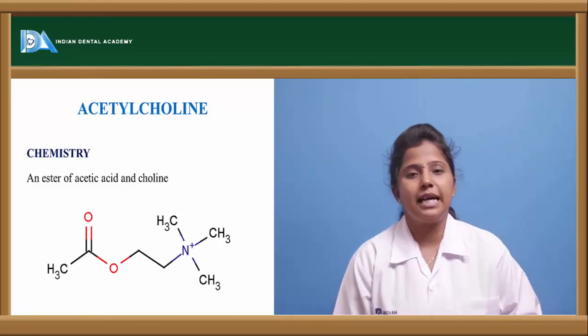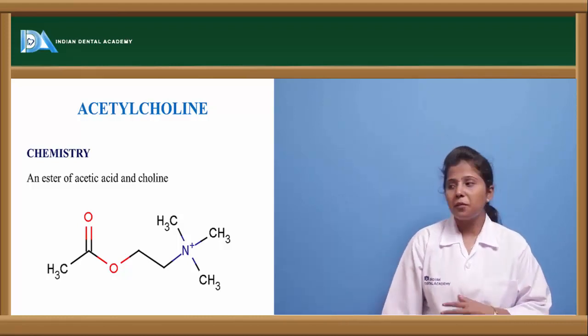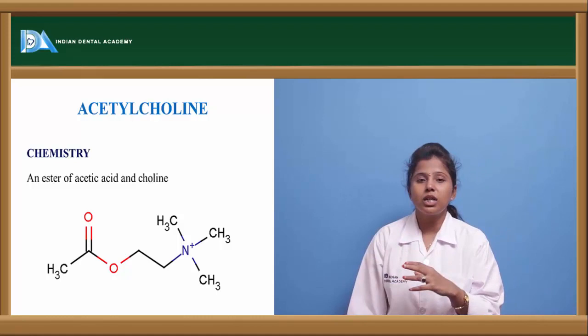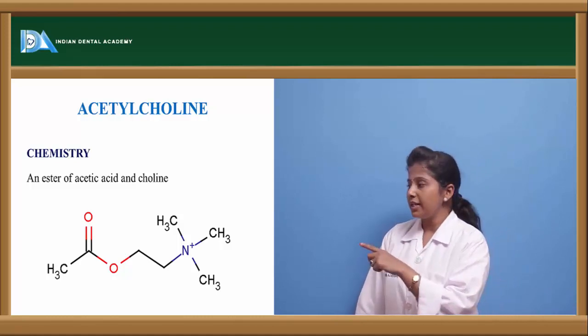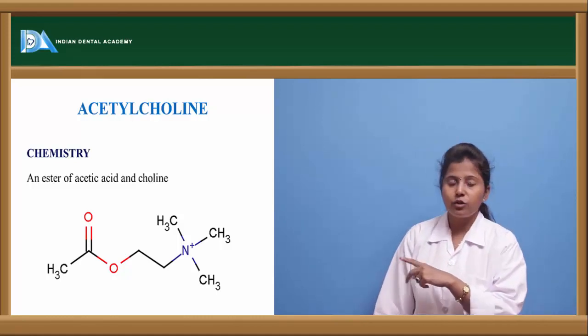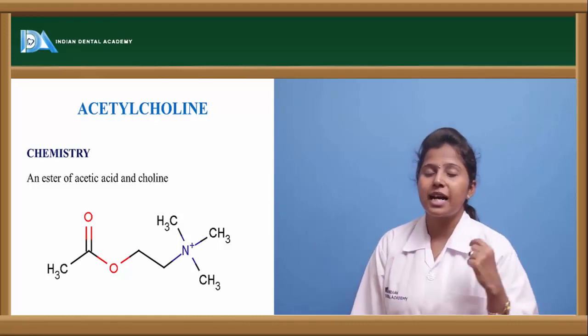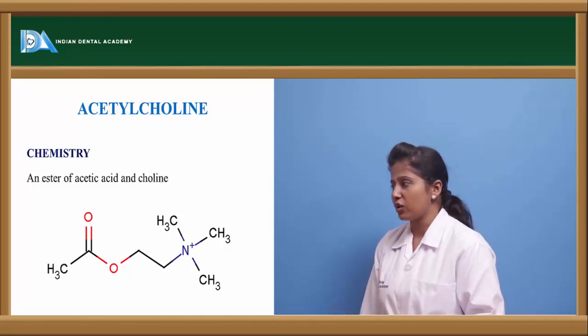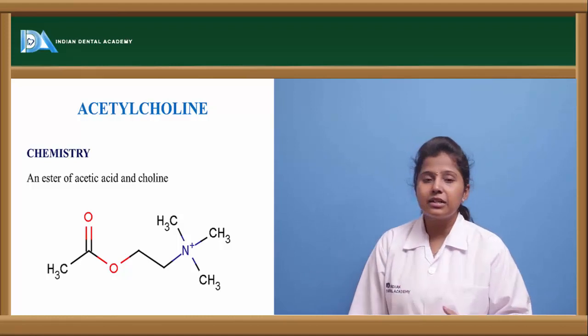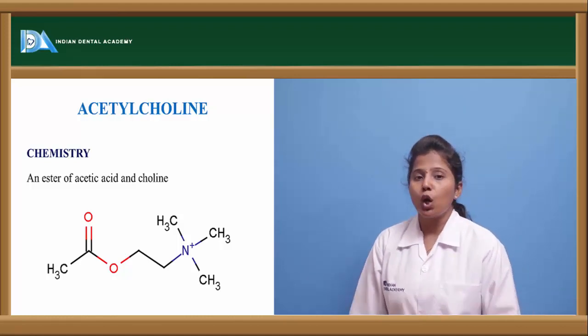Let us see about acetylcholine. Acetylcholine is a compound which has a quaternary ammonium group. Here, if we see the nitrogen, it is attached to 3 methyl groups and has a positive charge on it, and it is the ester of acetic acid as well as choline.